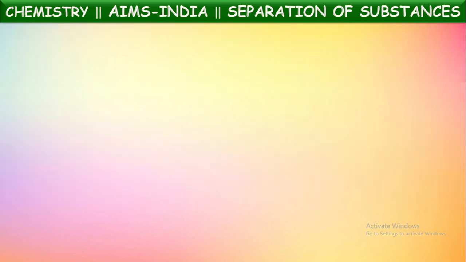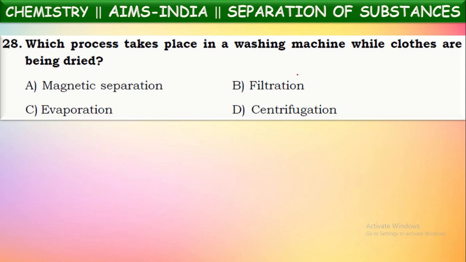Okay, threshing. Next, which process takes place in a washing machine while clothes are being dried? So, what is the method called? In washing machines, clothes are whirled at very high speed so that water will be separated from the clothes. Actually, it is called the centrifugation technique. It is not evaporation. By whirling the clothes at very high speed, the water droplets present on the clothes will be separated. That process is called centrifugation.